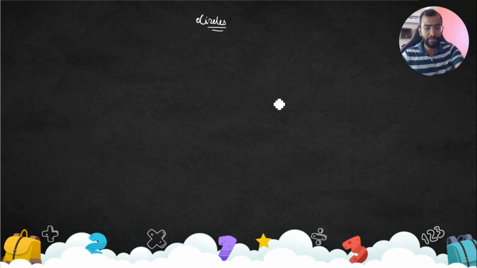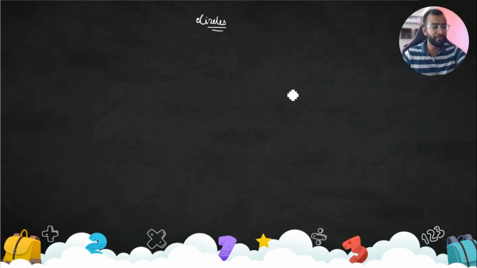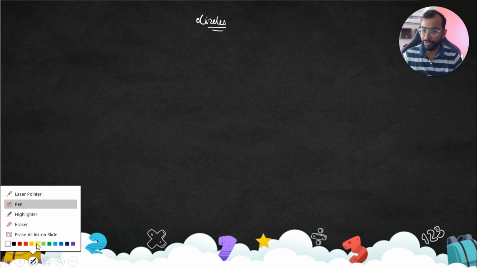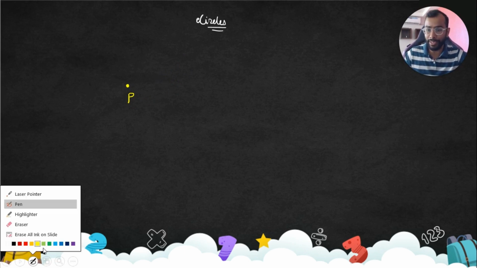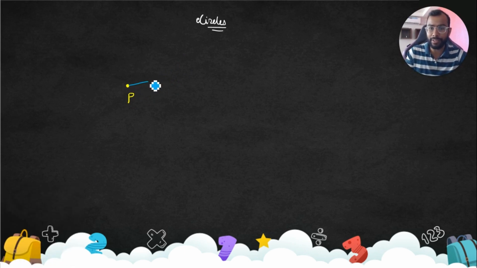So as we discussed, first we're going to start with the very basic definition, which most of us know, what is actually the definition of a circle. If there is a fixed point given to you, let's say the fixed point is P, and there is a fixed distance, let's say 2 centimeter, 5 centimeter, can be anything.